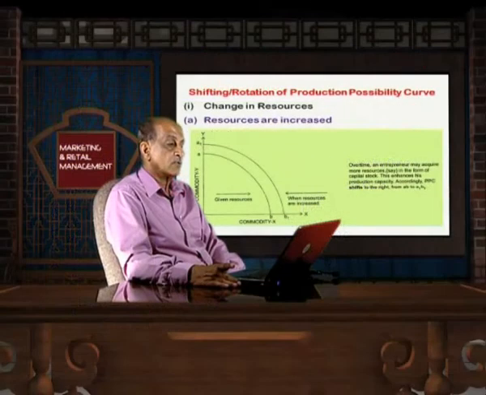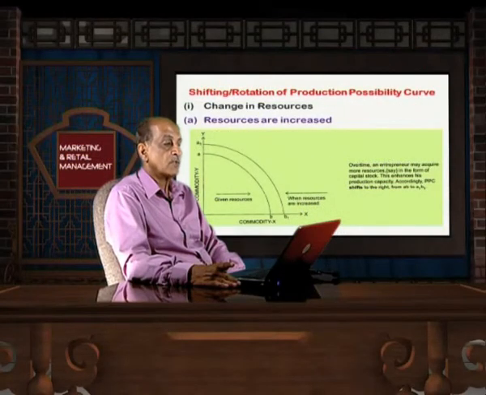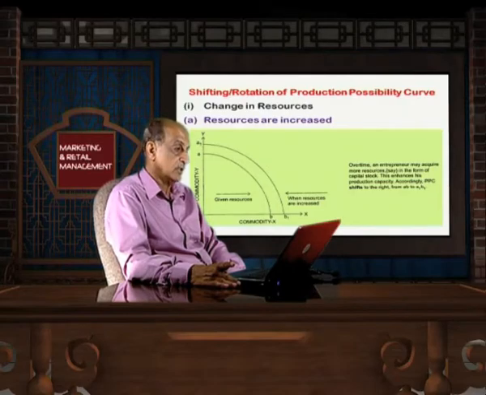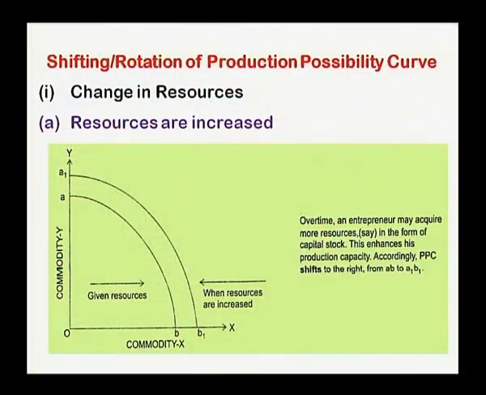Now, we discuss what will be the impact of a change in resources on the production possibility curve. First, we presume that resources are increased. Definitely, if resources are increased, then the production possibility curve will shift rightward. Initially, we got A and B, the first production possibility curve, and the second is A1 and B1, the second production possibility curve. It means the second curve indicates that we can get more production of X commodity and Y commodity as compared to the first curve, that is A and B.